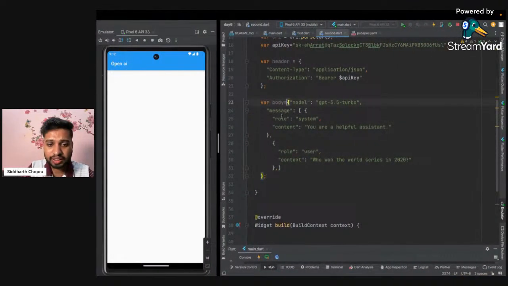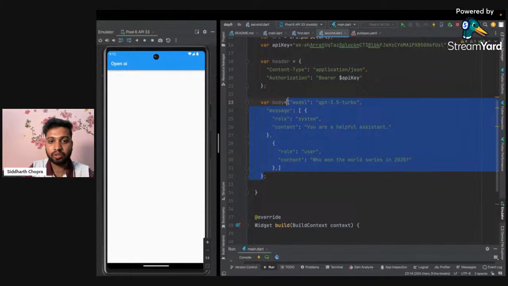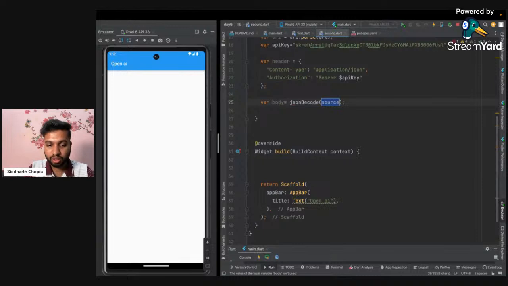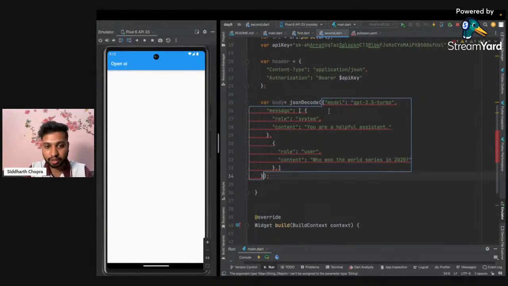All of this information is actually to be encoded in the JSON format. So I'm cutting this information and using JSON decode, because this is basically a map. Oh, again it is showing some error. Just a minute.